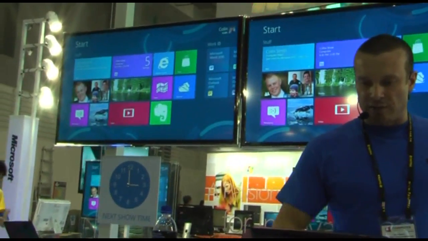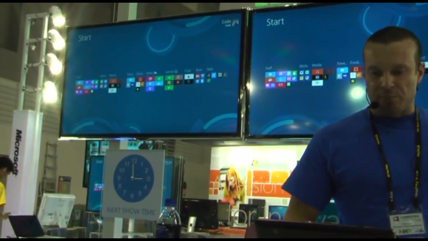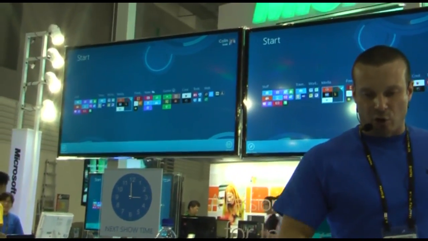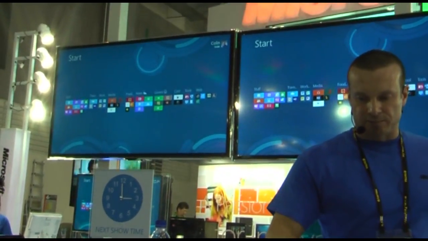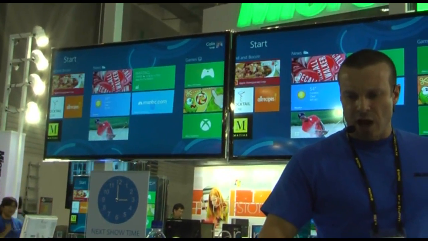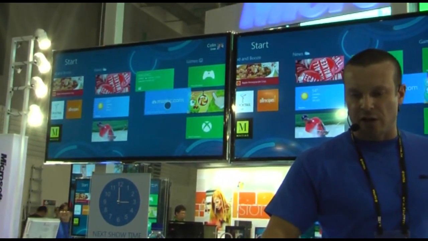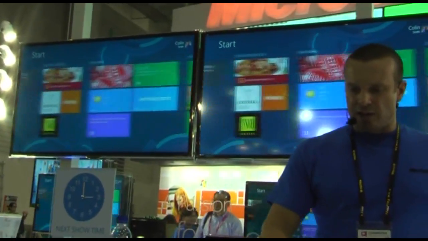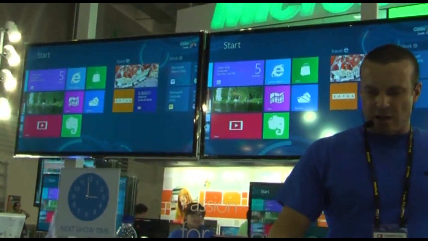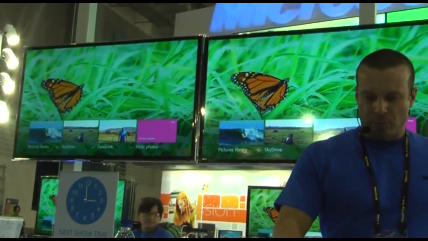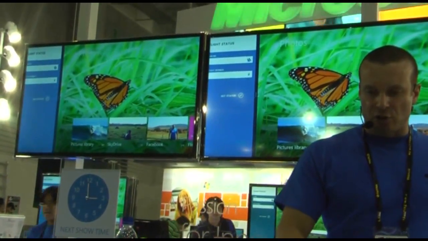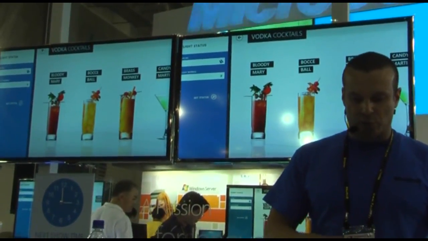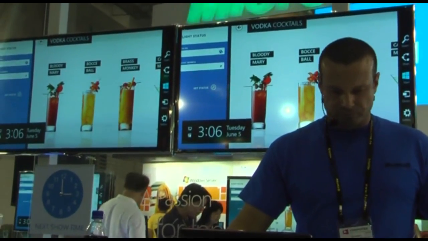So if I go back to the start screen, this is how I manage all these applications. If I want to move these groups, I can just pull and I can move it over. If I want to rename a group, I can just rename it right here. If I want to move a tile around, I can just pick it up, I can just move it into a different group very, very easily. And the other thing that I can also do is, if I want to multitask, let's say I'm going to look at some photos in here, I can actually pull in another application on the right-hand side and multitask with multiple applications on the same screen, which is pretty cool as well.